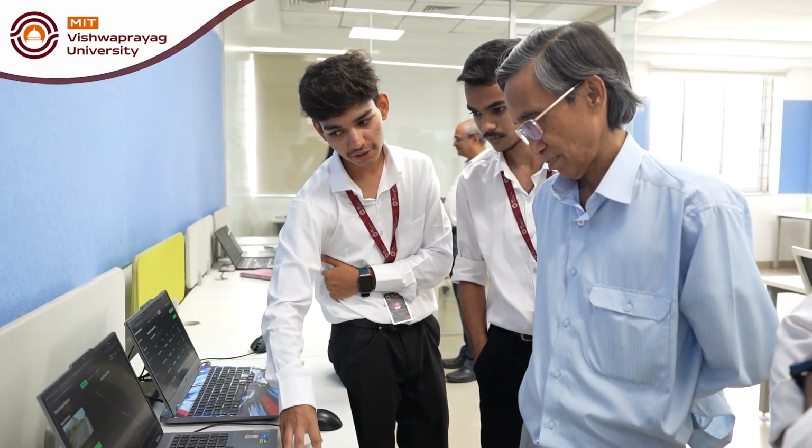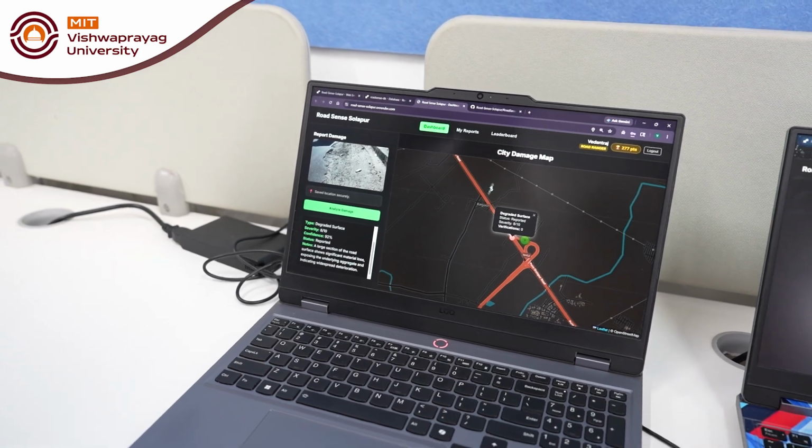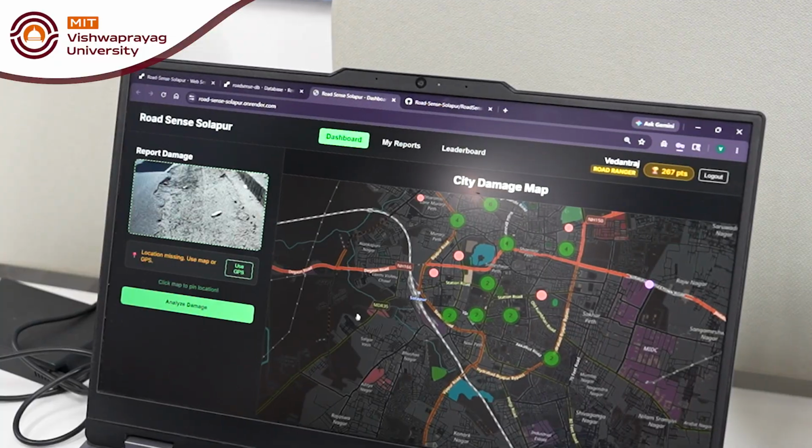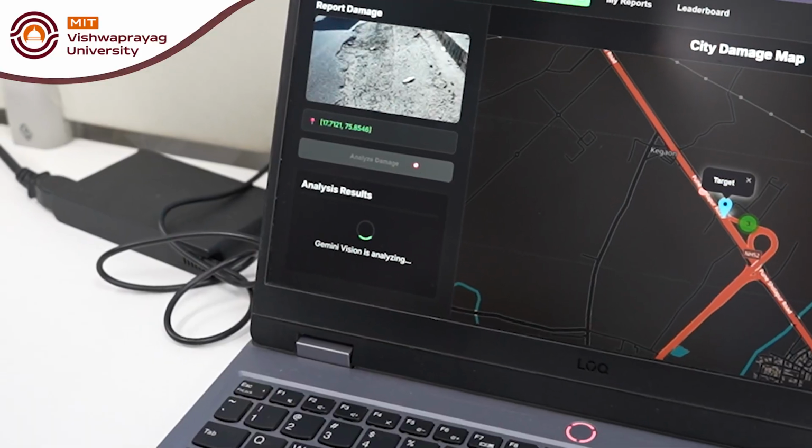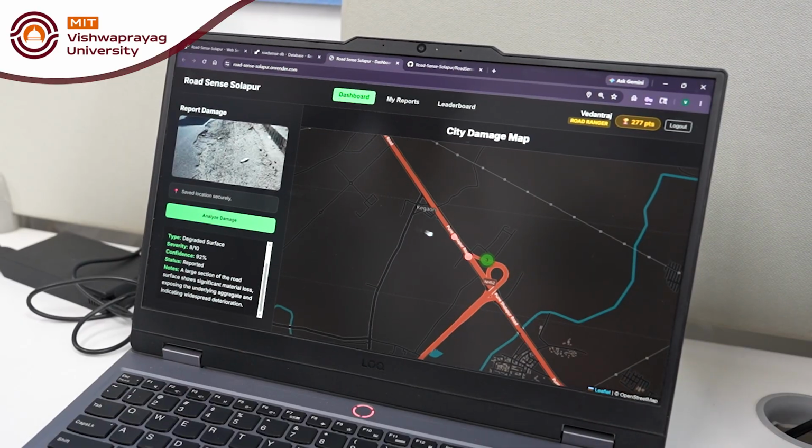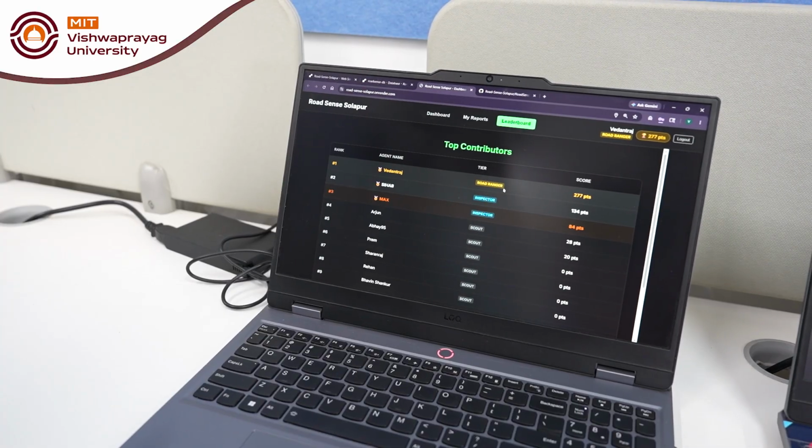So our project here is a crowdsourced open platform for every responsible citizen of Solapur. The user can go there and upload an image of a pothole and also give us the GPS location of the pothole. We will detect the severity of the pothole using Gemini Vision AI. It gives the severity in a range of 1 to 10 and also the confidence.